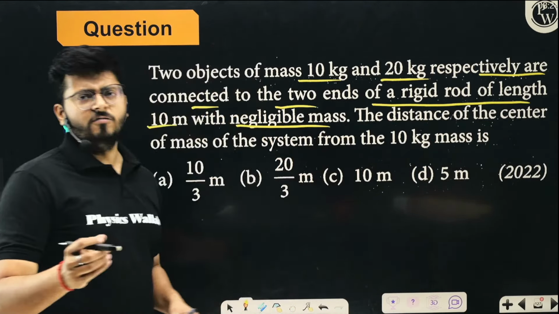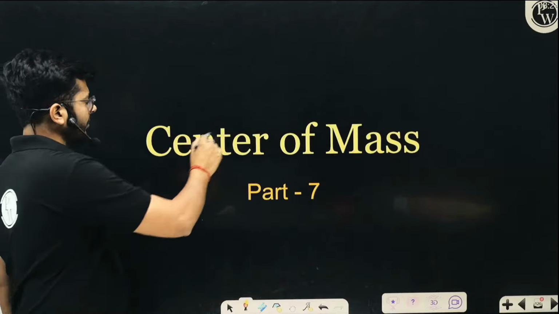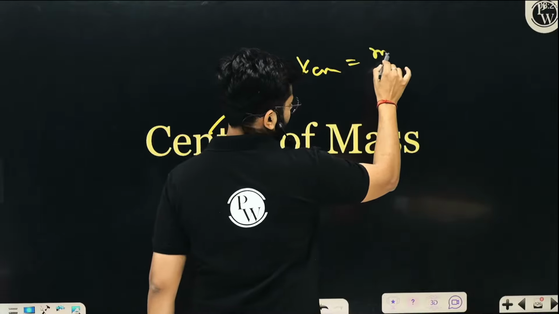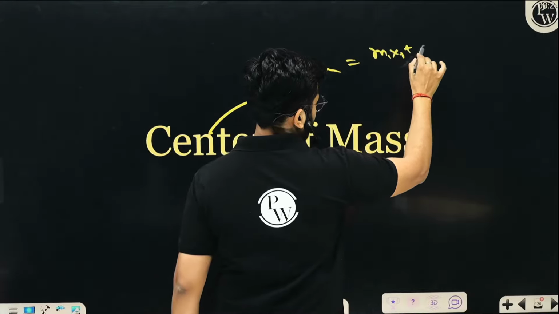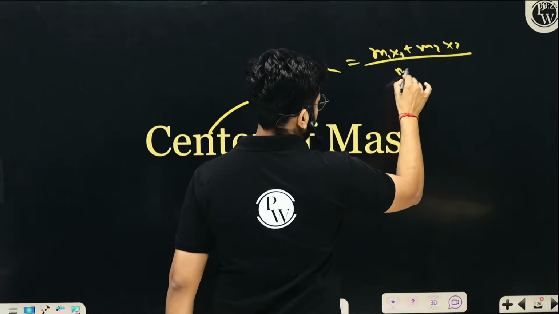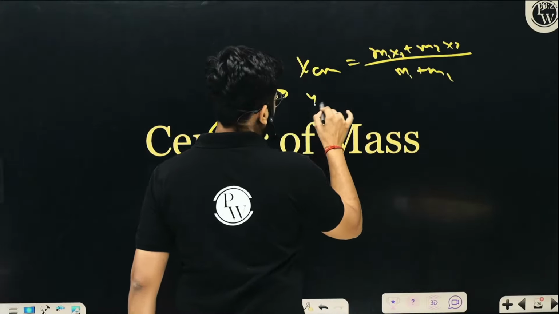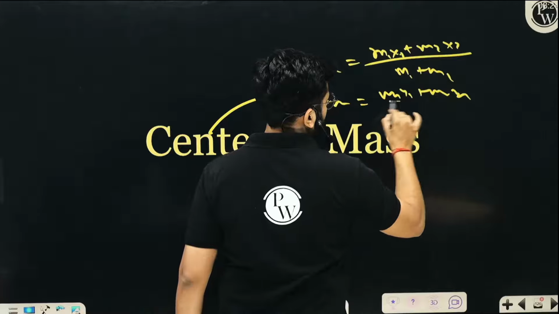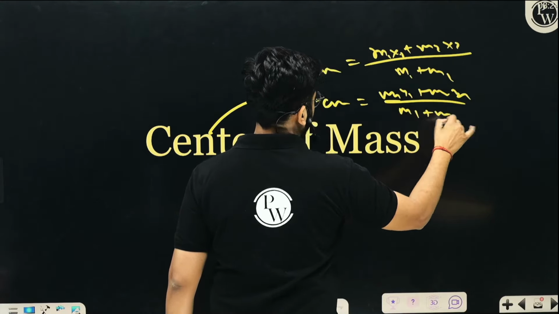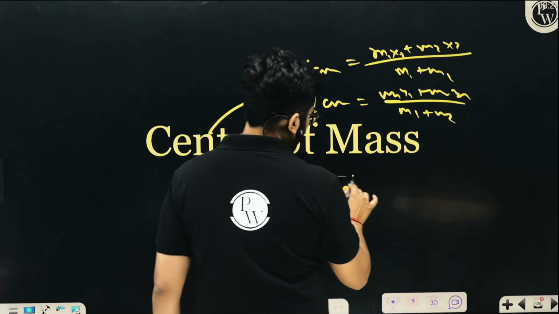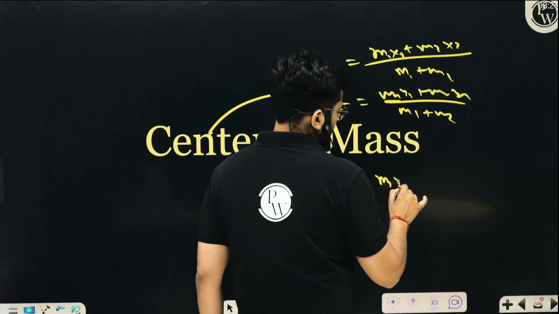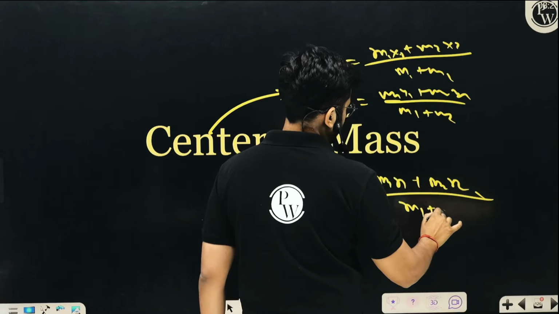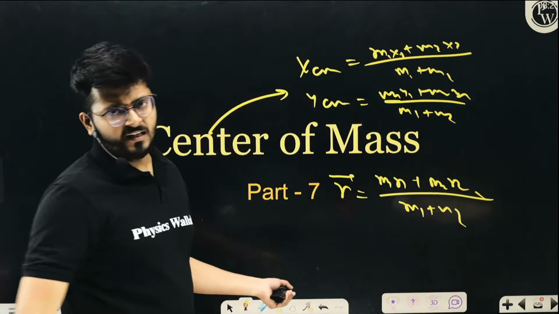My dear kids, from center of mass, simple kind of numericals are asked, right? Like the center of mass position, right? m1 x1 plus m2 x2 upon m1 plus m2, right? Y position of center of mass m1 y1 plus m2 y2 upon m1 plus m2, right? And position vector of center of mass m1 r1 plus m2 r2 plus and so on upon m1 plus m2, right? These kind of problems are asked multiple times.